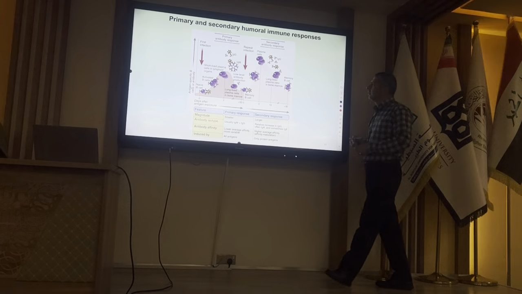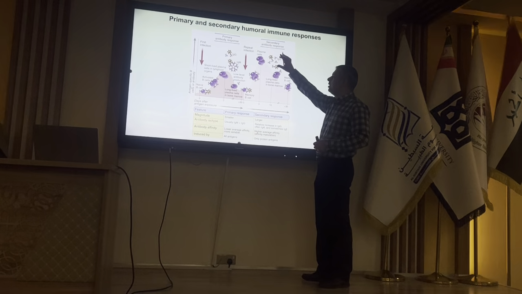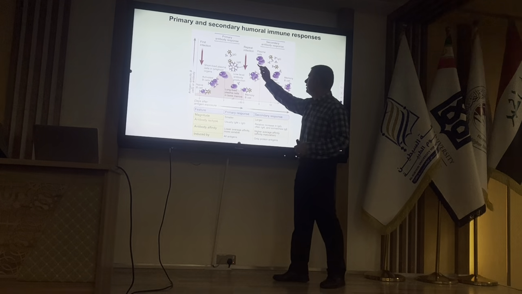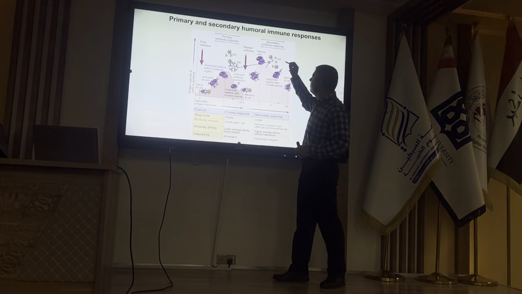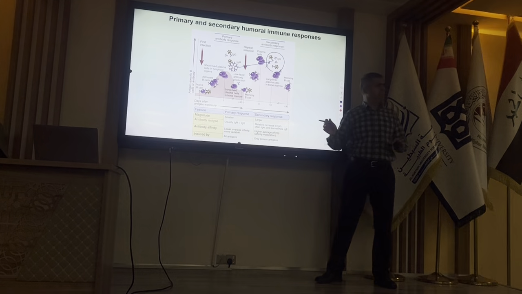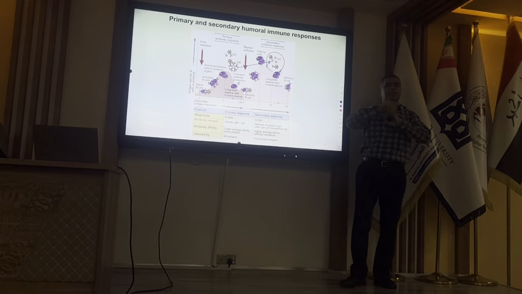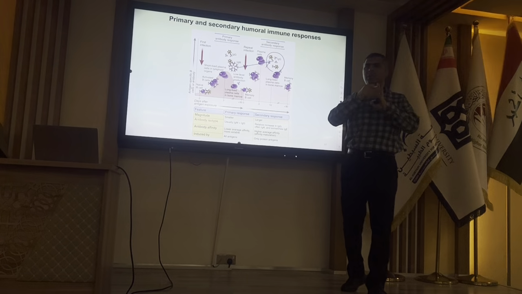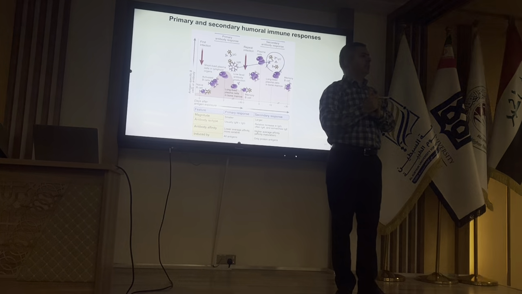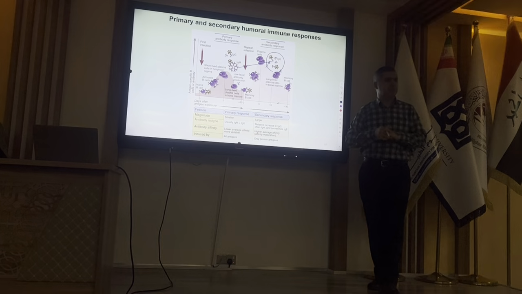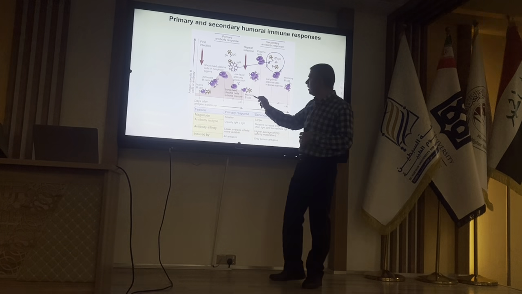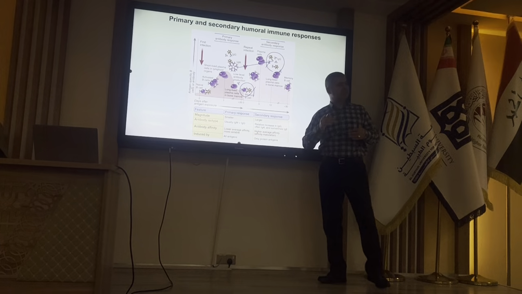Not only in the secondary immune response is the class of antibody changed, the amount of antibody is higher. It's important. Both the class of antibody, the affinity of antibody, then the amount of antibody is higher in secondary immune response as a result of those memory cells. That's why we say memory.